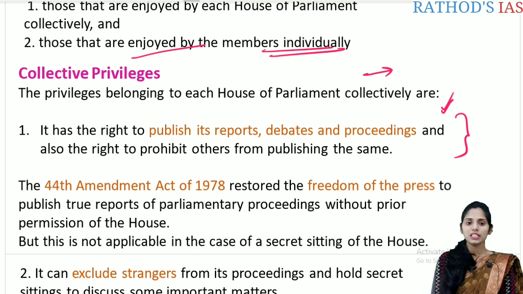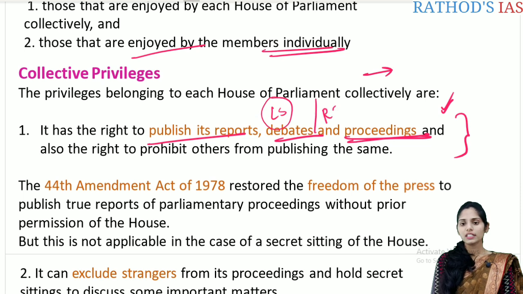The first one here is, it has the right to publish its reports, debates and proceedings. Whenever any sitting is happening in the Lok Sabha or in the Rajya Sabha, we see it live on Lok Sabha TV and Rajya Sabha TV.